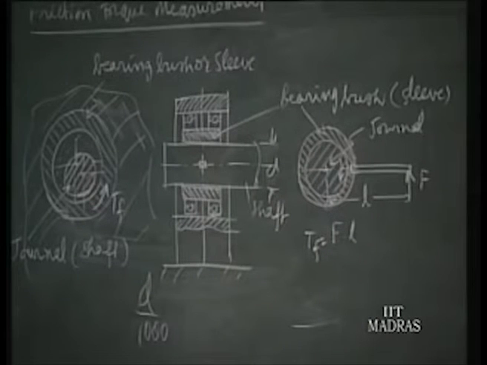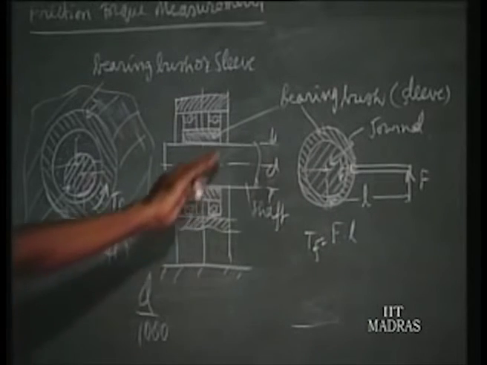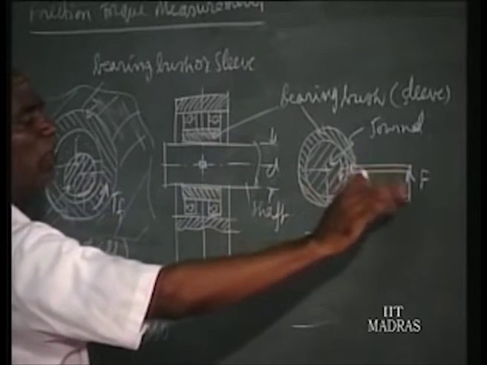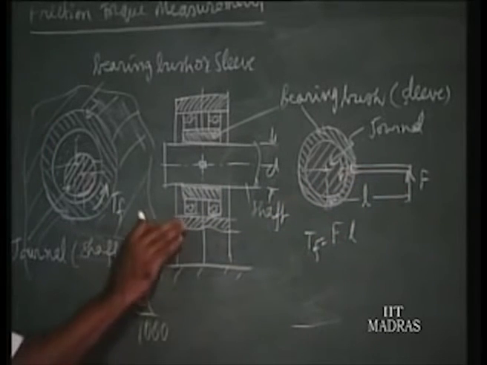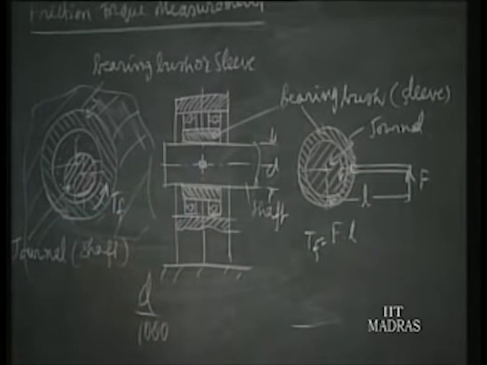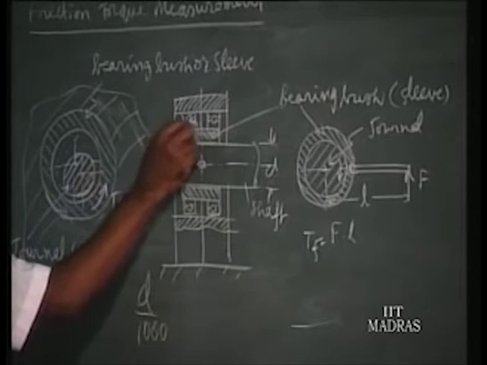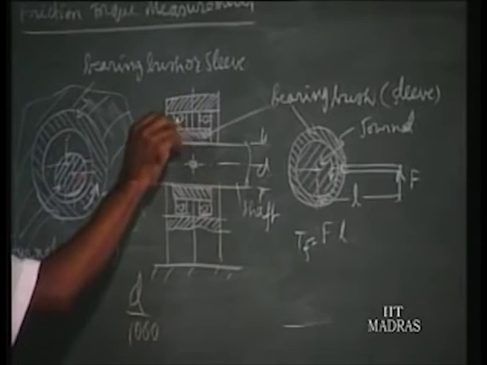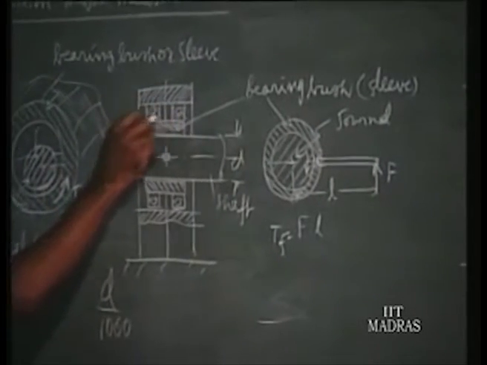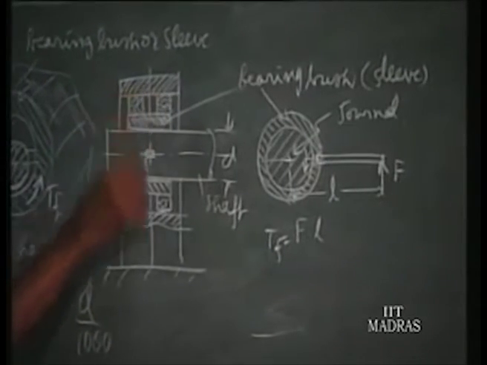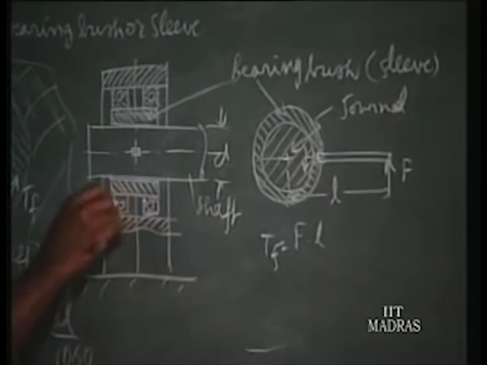That is how we use this method of fixing a lever and measuring at a distance to measure the friction torque on the sleeve bearing. Here the error is from the trunnion bearings: whatever friction we have in these ball bearings will be the error in the measurement.